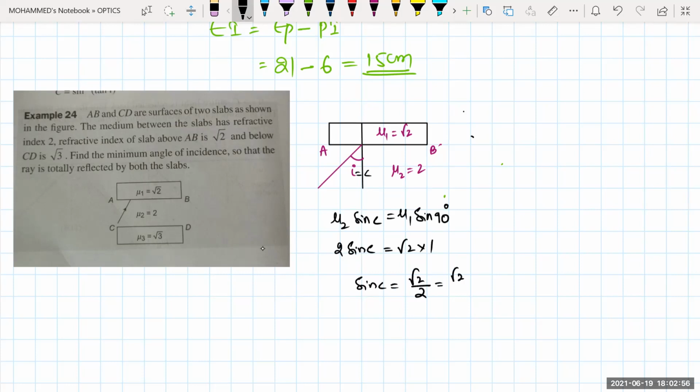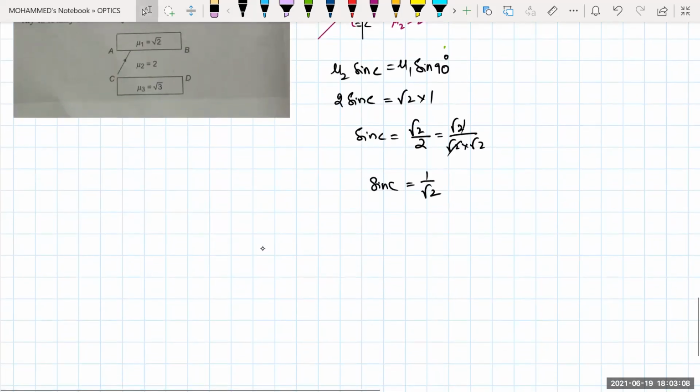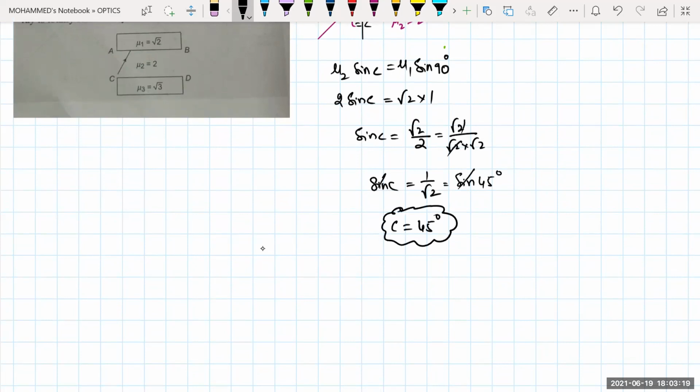Root 2 divided by 2 can be written as root 2 into root 2 in the denominator, so this one will get cancelled. So sine C is equal to 1 by root 2. For what value is sine equal to 1 by root 2? Sine 45 only. So this critical angle should be equal to 45 degrees.